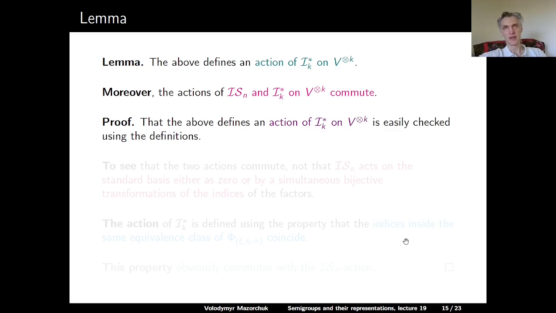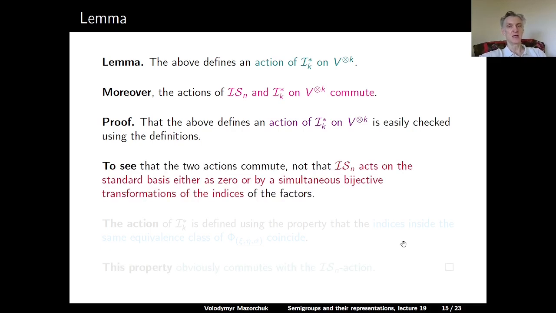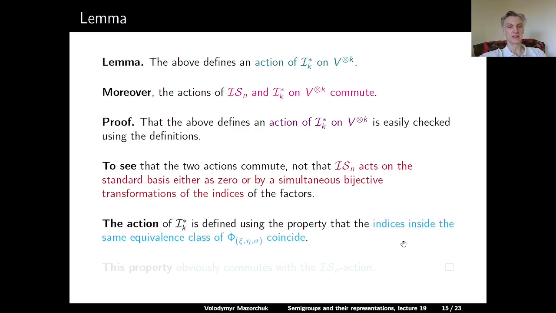If we look at how the operation in I star sub k is defined, we see that this corresponds to the definition of the action. To see that the two actions commute, we note that ISN acts on the standard basis either as 0, so if some index is not in the domain of an element, or by a simultaneous bijective transformation of the indices of the factors. And the action of I star sub k is defined using the property that indices inside the same equivalence class coincide. And of course, this commutes with the definition of the ISN action.